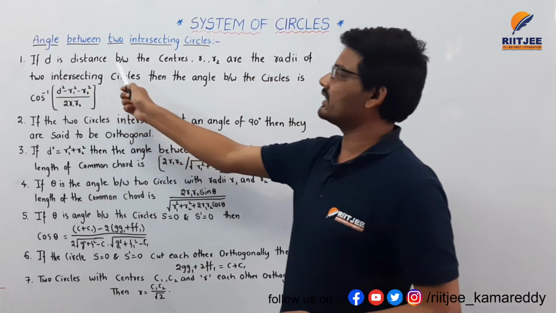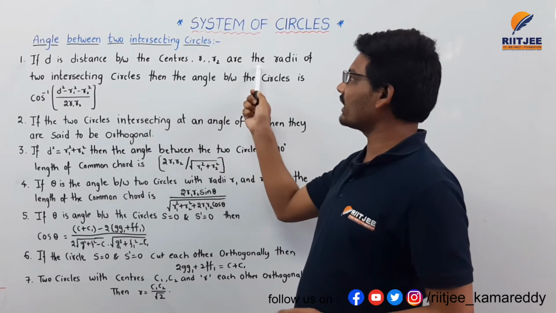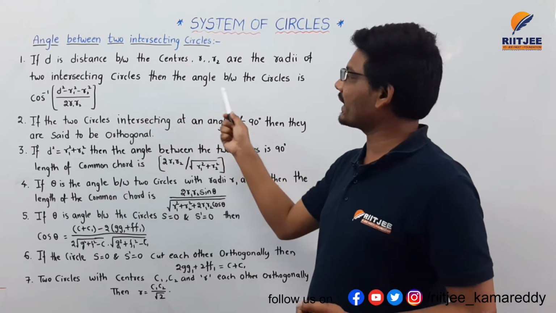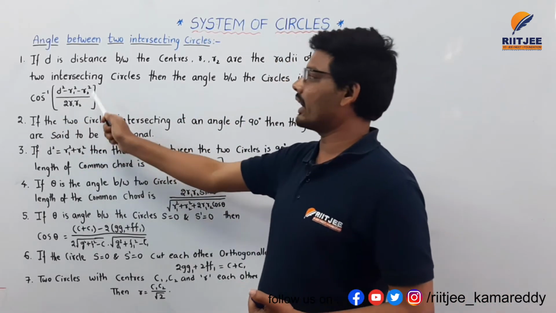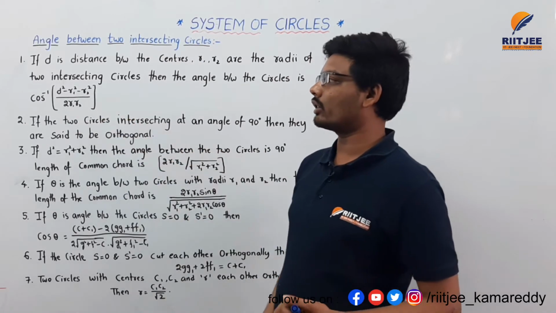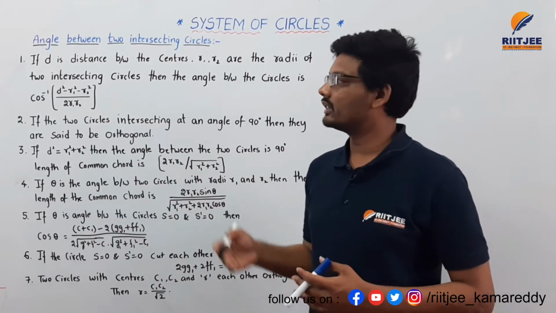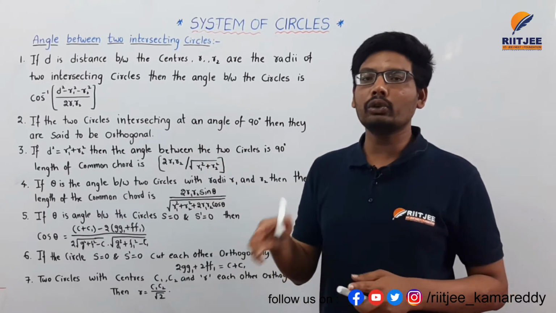If d is the distance between the centers and R1, R2 are the radii of two intersecting circles, then the angle between the circles is cos inverse of (d square minus R1 square minus R2 square) by 2 R1 R2. This is the angle between two intersecting circles.